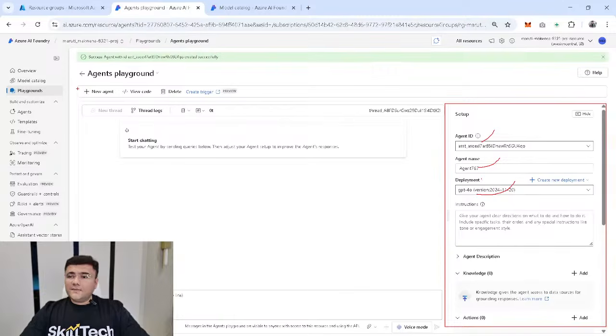In the left side of this, you have a section where you can create multiple agents. So using one particular language model, you can actually develop multiple agents also by just creating a new agent. You can create multiple agents with this. But remember, all of these agents are actually going to use the same bandwidth which you have associated with this deployment, which was 50,000 TPM.